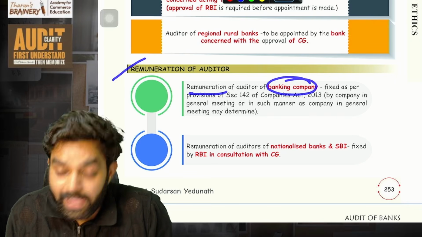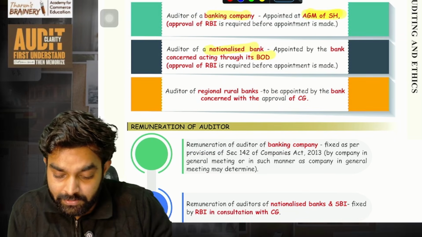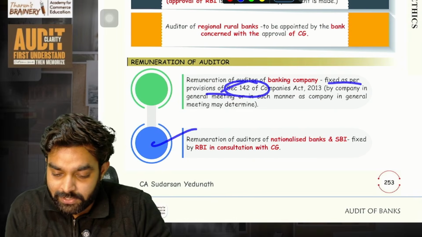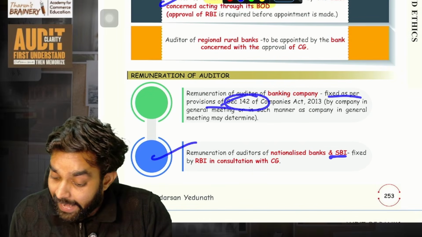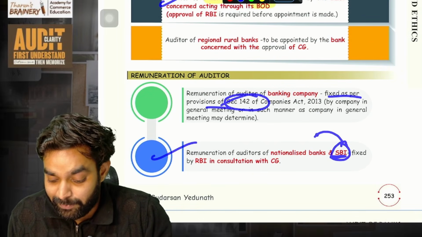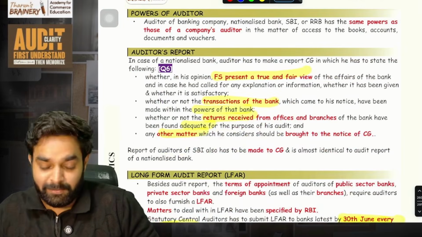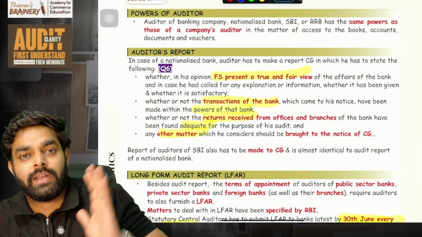Then, remuneration of the auditor. Remuneration of the auditor of a banking company is fixed as per the provisions of Section 142 of the Companies Act. And the remuneration for nationalized banks and SBI is fixed by RBI in consultation with the central government. You have to keep this in mind. We are only focusing on important areas for questions.